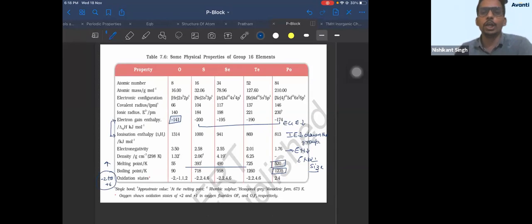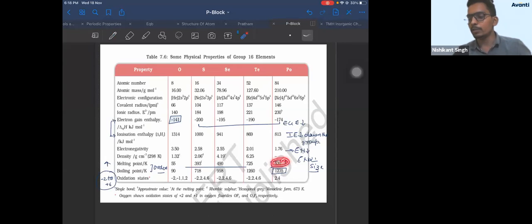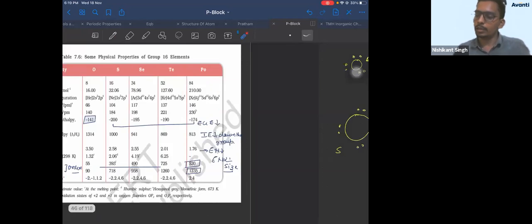This is the table we need to study carefully in detail with every property. So write down the order of melting point and boiling point. I'm writing here. Order is important. They can ask which has the highest melting point. You may end up saying polonium, but it is not polonium. It is tellurium. Okay? Right. So let's move ahead.